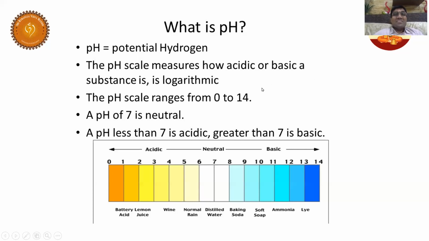Very good. So students, try to understand: hydrochloric acid is always generated in our body, which makes the stomach acidic. That's the reason why, if you don't take food at the right time, what happens? Ujjwal? Sir, acidity will be formed, sir.